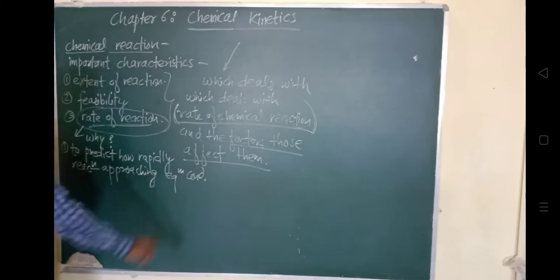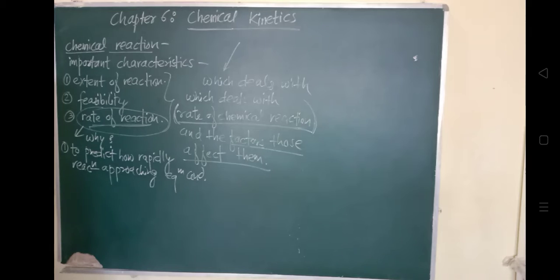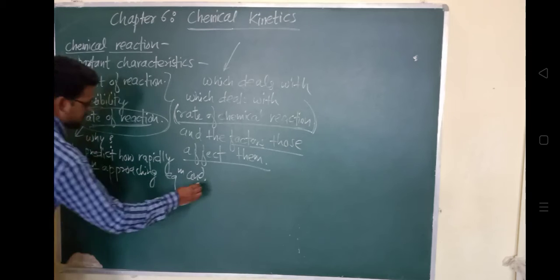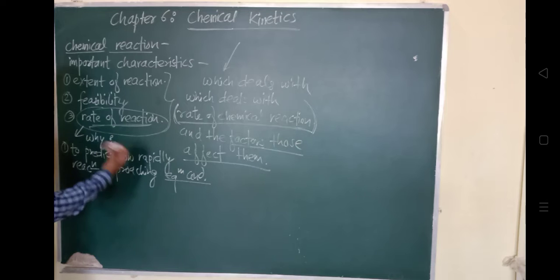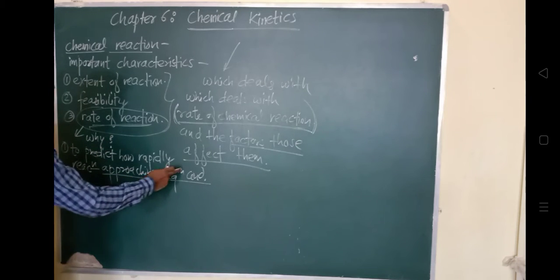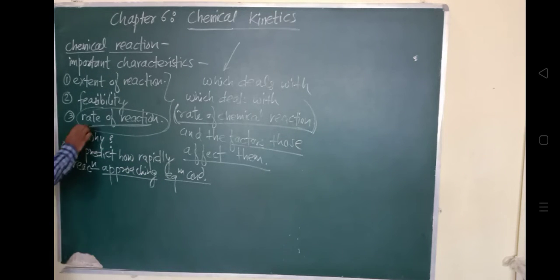Equilibrium condition में पहुंच रही है when all the reactants have completed their reaction. Okay, how much time it has taken to reach or approach the equilibrium condition can be understood with the help of the rate of the chemical reaction. Another thing is that it gives information on the mechanism of the chemical reaction. So the second reason why we are understanding the rate of reaction is to give information on the mechanism.